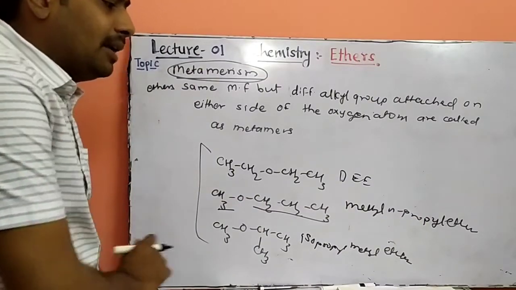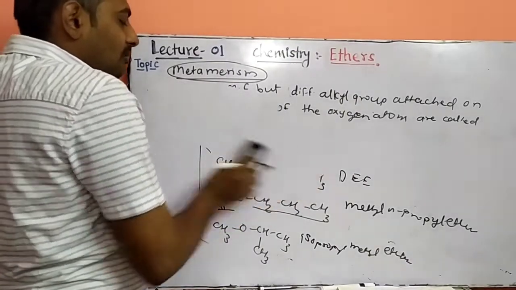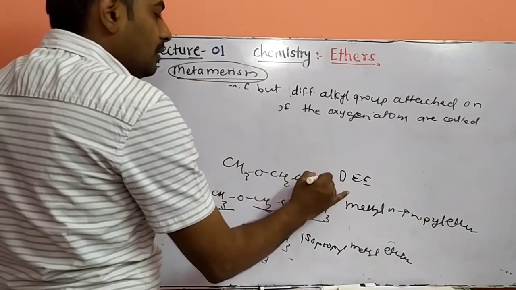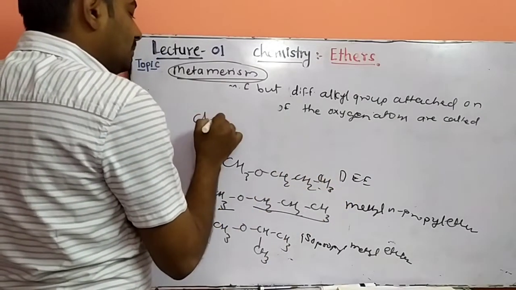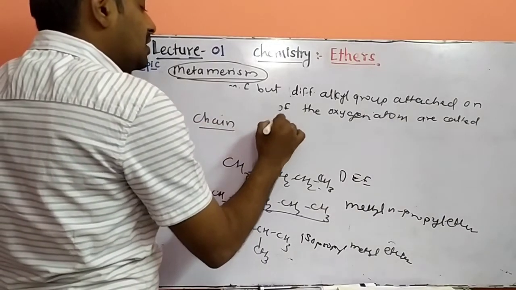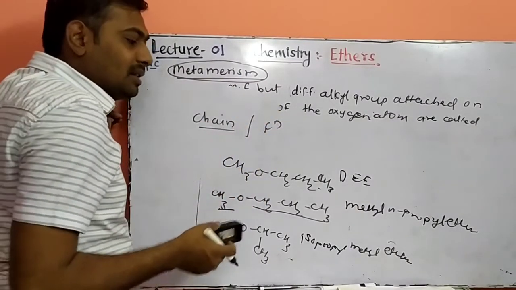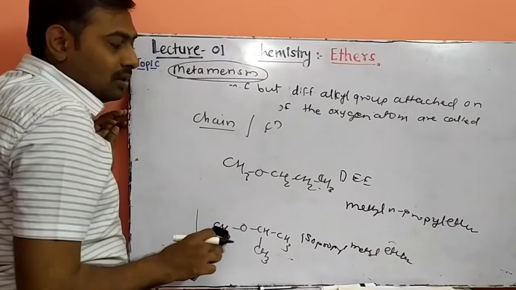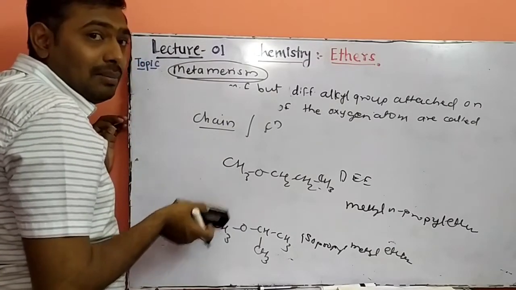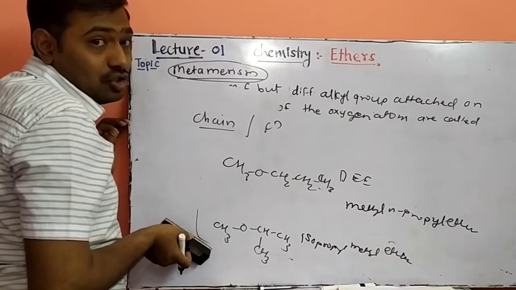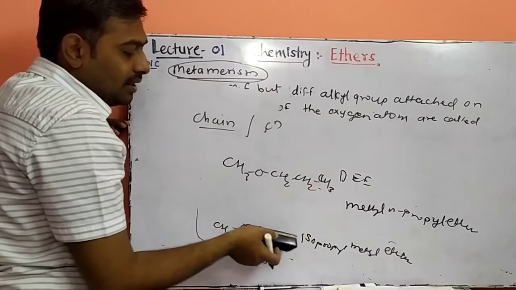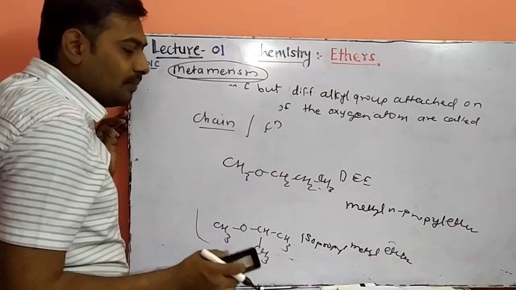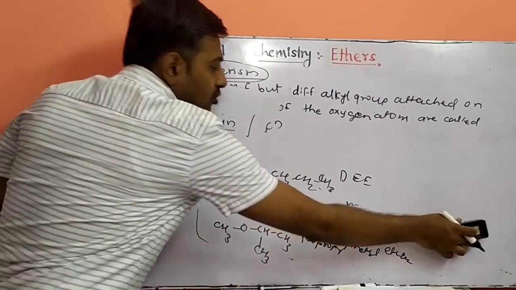Next, there are again two types of isomerism that exist in ethers. One is chain isomerism and the second one is functional isomerism. So what is chain isomerism? See this one and this one. The same molecular formula but a different chain arrangement is called chain isomerism. See, this chain contains 3 carbon atoms, here the chain contains only 2, and one carbon is in the branch position, which is not in the chain. So it is called chain isomerism.